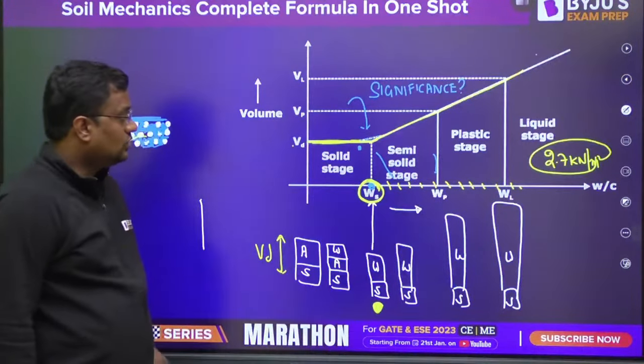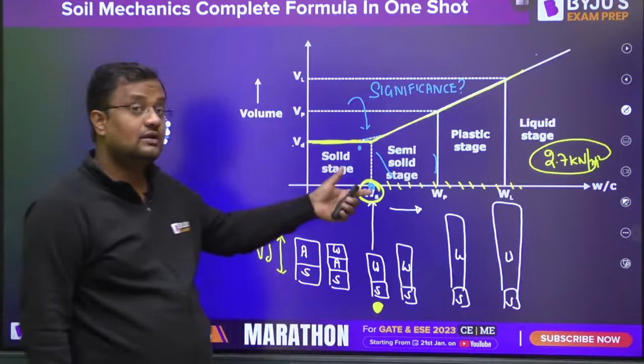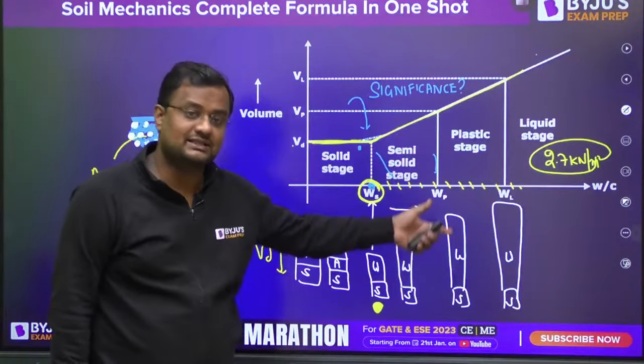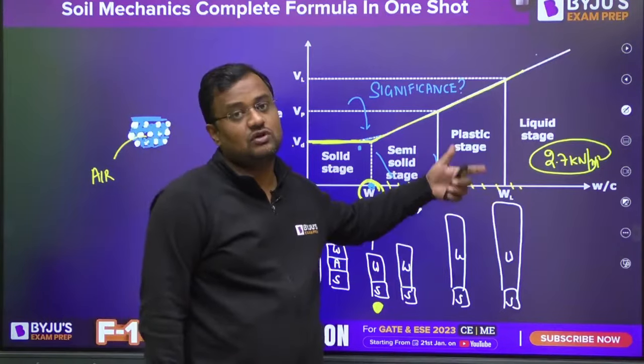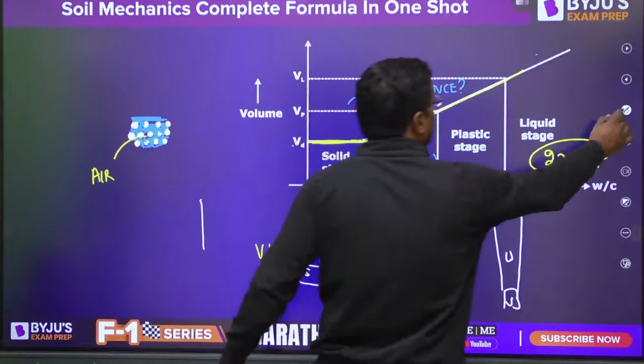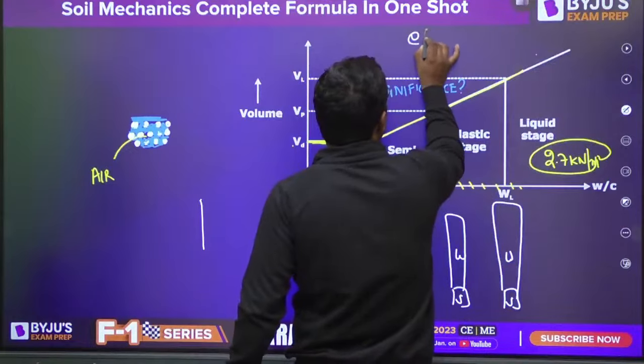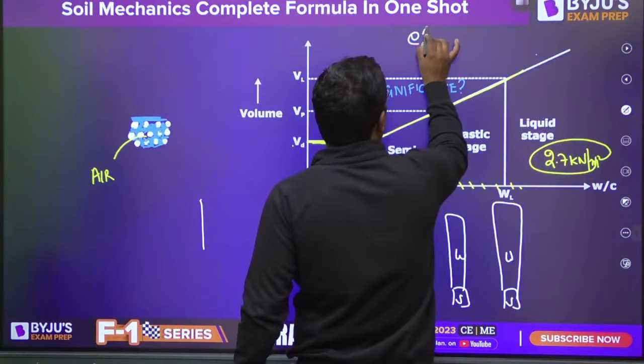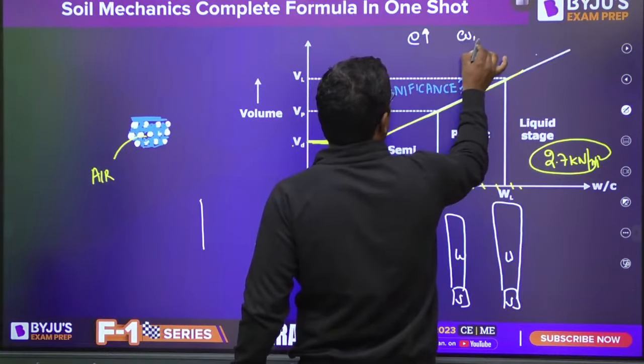So WP is the plastic limit, after which soil becomes plastic. WL is the limit after which soil becomes liquid. And always remember one trick I am telling you. If e, the void ratio, is more, then the liquid limit is more.